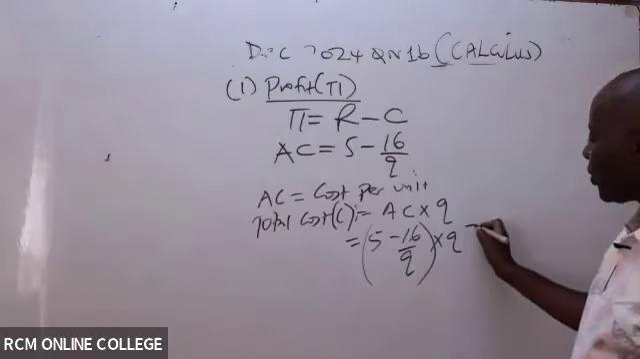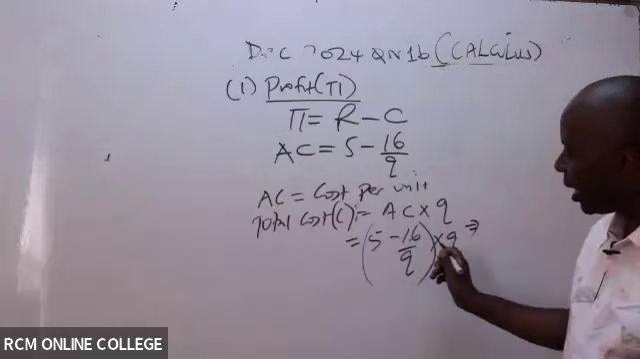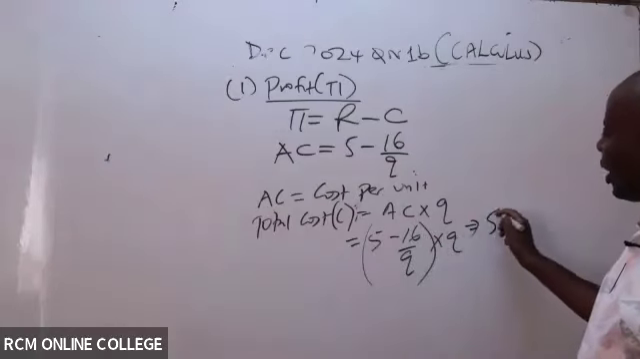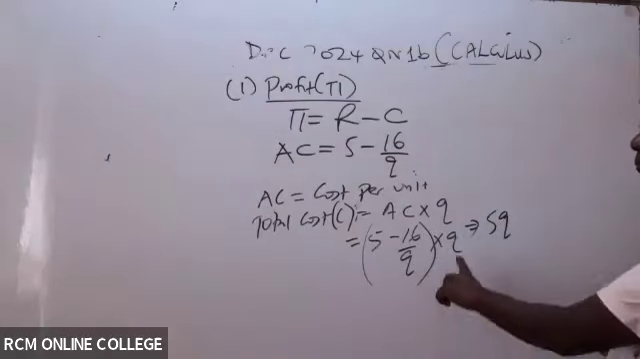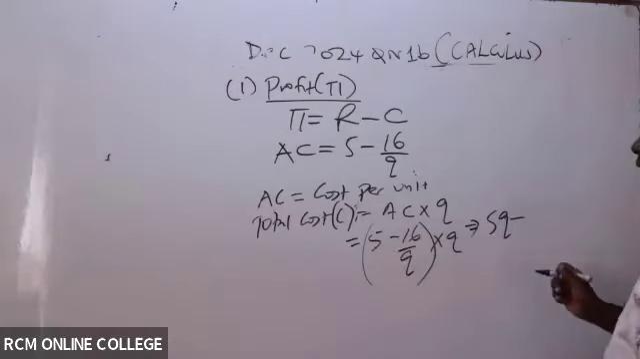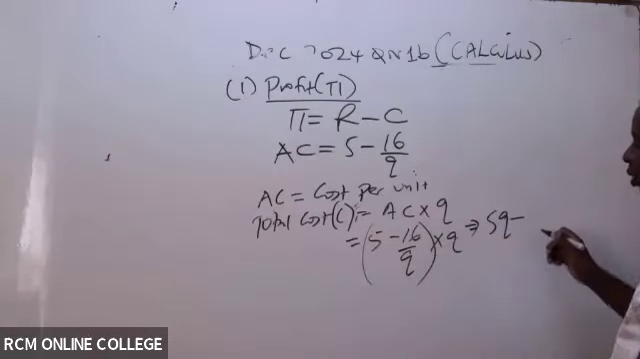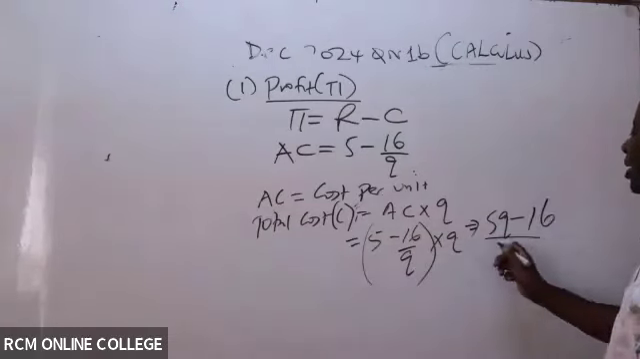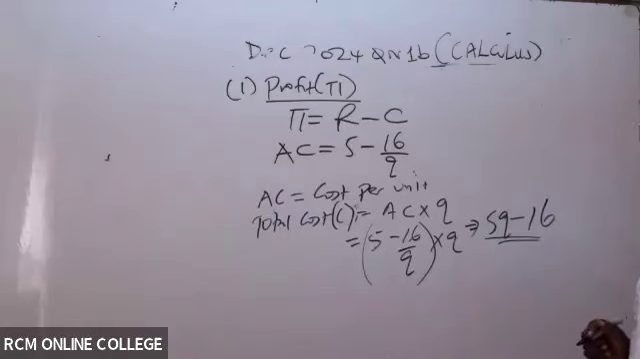When you distribute this inside here, Q will multiply this number, it will multiply this number as well. So it will be 5Q minus this and this, the Q and the Q will cancel out, minus 16. So this is the cost function. 5Q minus 16.